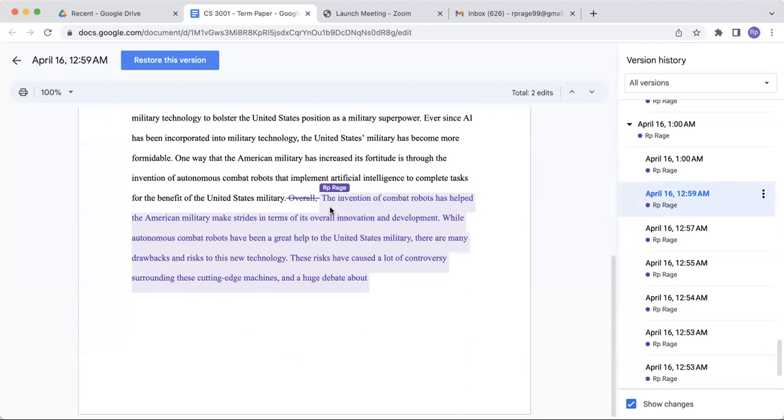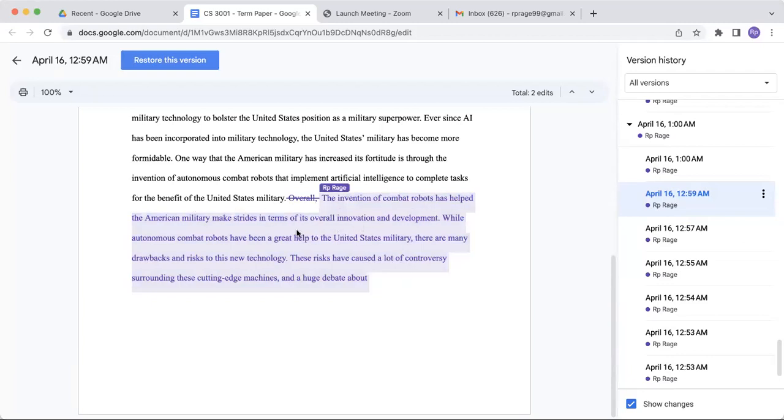As you can see, I got rid of the word "overall" and I just put down the invention of combat robots and all of this stuff right here. So now we're starting to get into the part over here where it started to get flagged. So, the invention of combat robots.